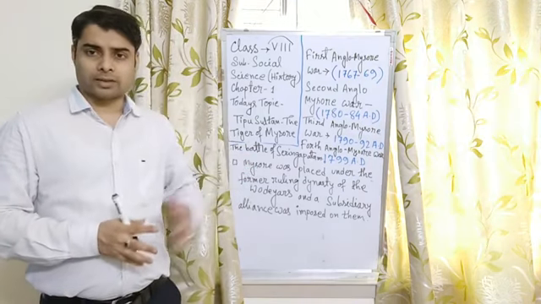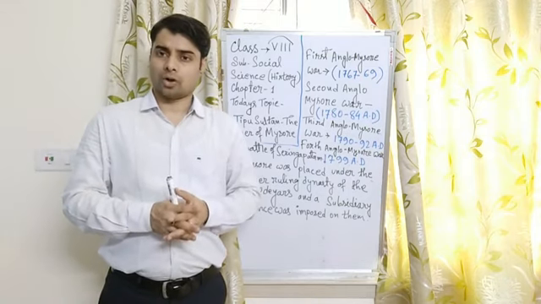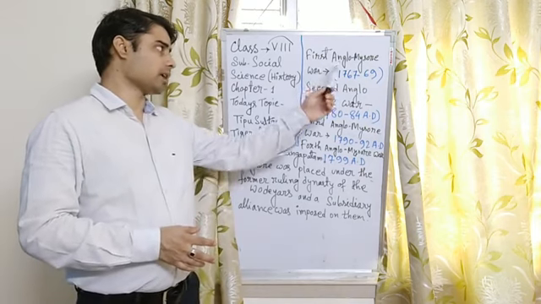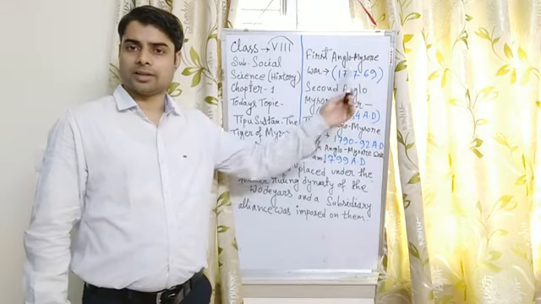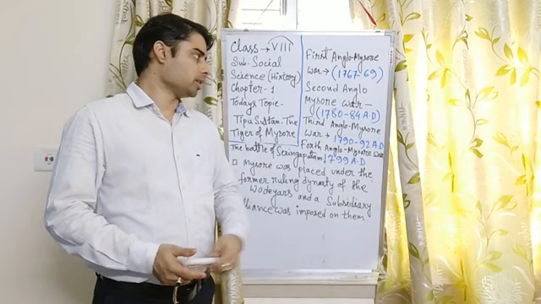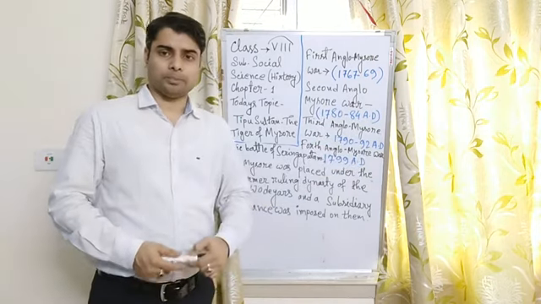So there were four battles fought between the British East India Company and the rulers of Mysore. The first battle is the First Anglo-Mysore War. It happened in 1767 to 1769. The next battle is the Second Anglo-Mysore War. It is from 1780 to 1784 AD.